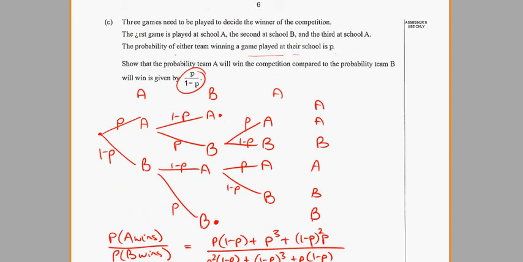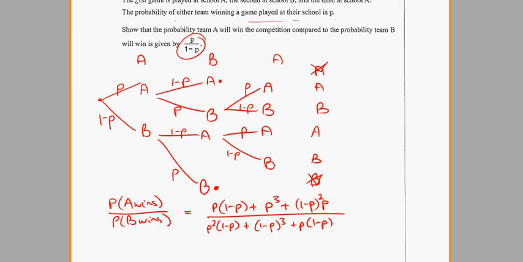Okay, let's go back and read the question. It says that 3 games need to be played, so actually we're not having that branch and we're not having that branch because 3 games need to be played to decide the winner. So that will mean we won't need that one and we won't need that bottom one. Right, what have we got?